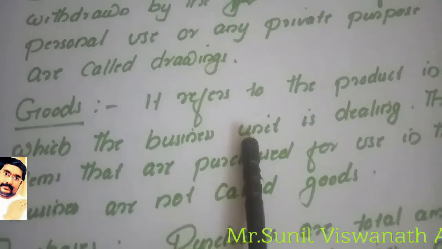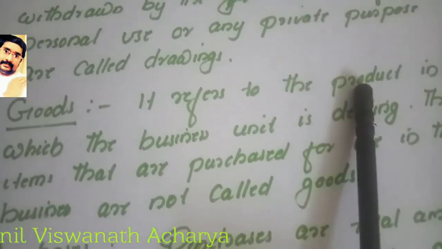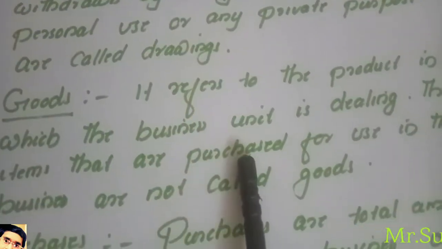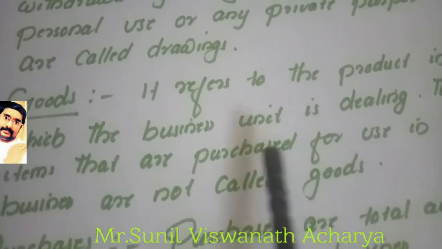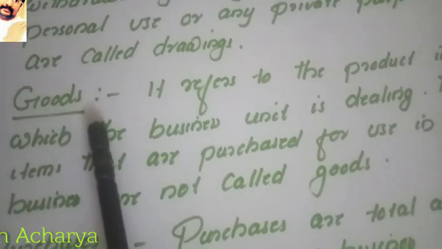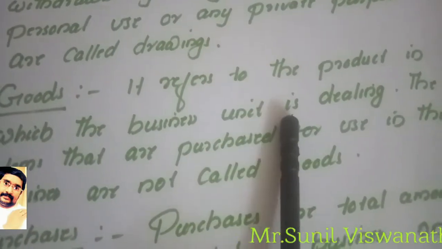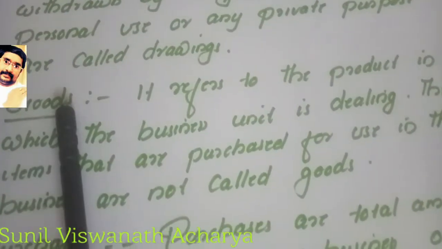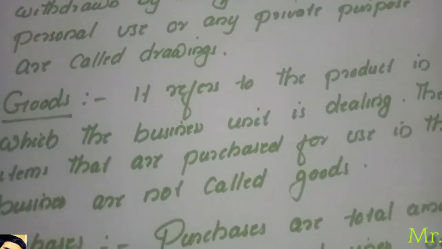Suppose I am doing a marble business. Then what I am mainly purchasing and selling is marble, so marble is my goods. But if I purchase a computer for my office purpose, it is not for sale, it is for use in the business, then that is not goods. So keep in mind, goods means the product which the business is mainly dealing in. The product they are purchasing and selling is goods. Something we purchase for use in the business is not goods.